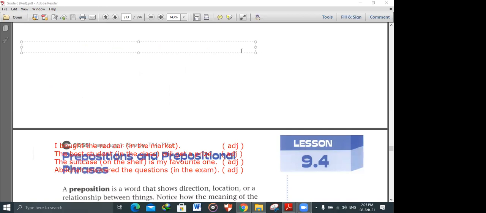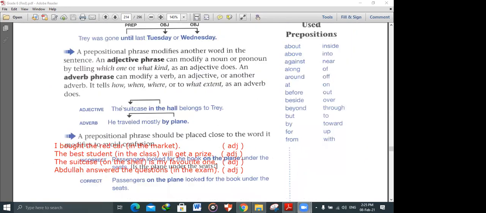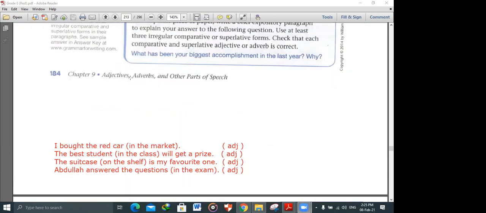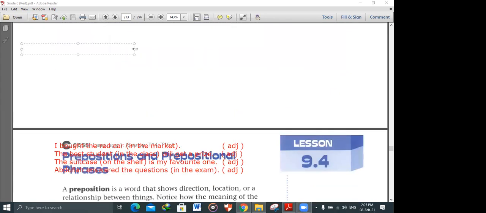If I say, I went or I traveled to America by plane. I traveled to America by plane.